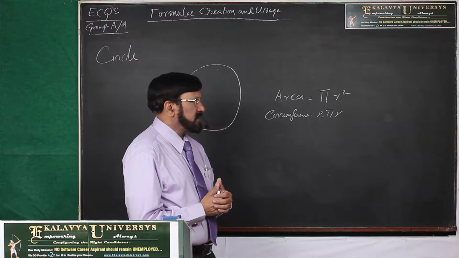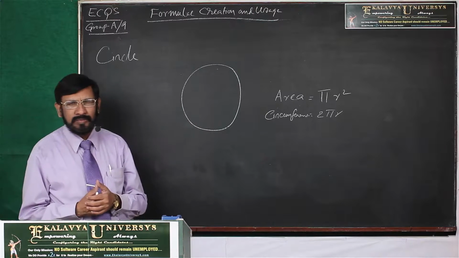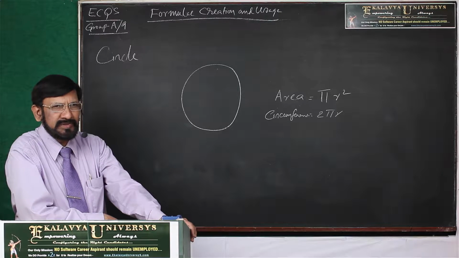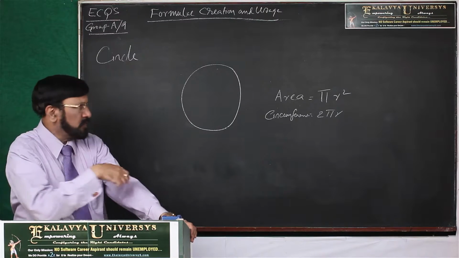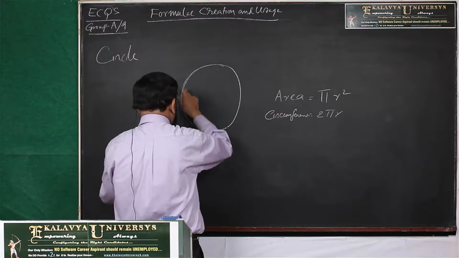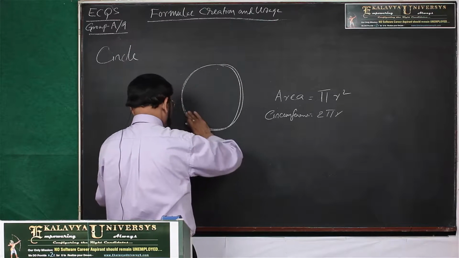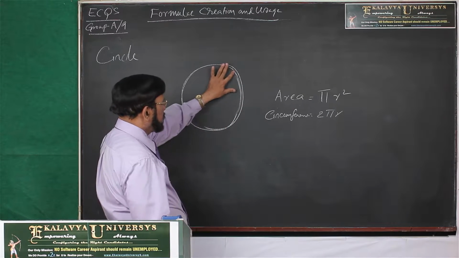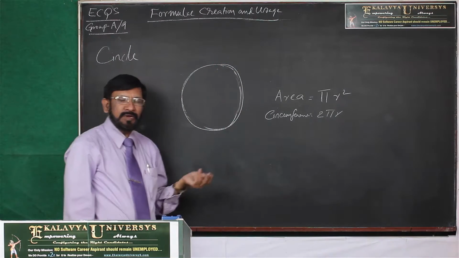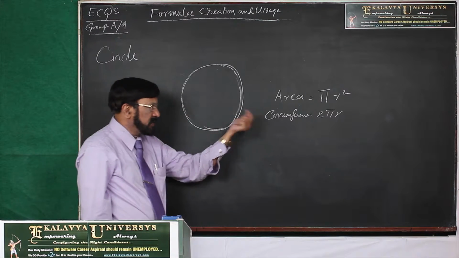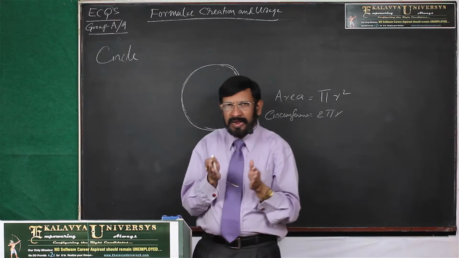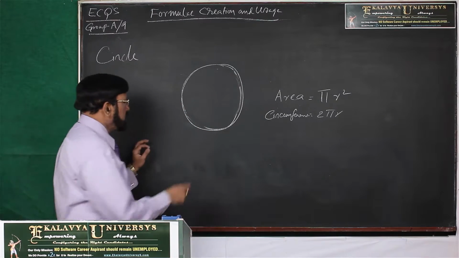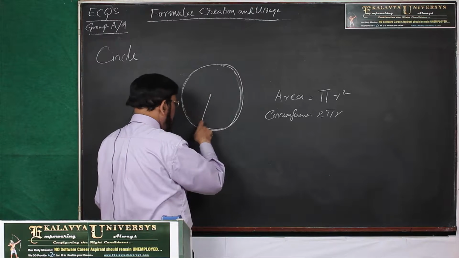The reason behind it is square and cube we can measure with a scale. What is the length, what is the breadth, we can easily measure using a scale. It is in a regular form, but this is in a circular form, it is round. So, how can you measure this like a square and cube or rectangle? In order to find out area, first we have to transform it into a rectangle or square. Then only we can do that. What is the way out?